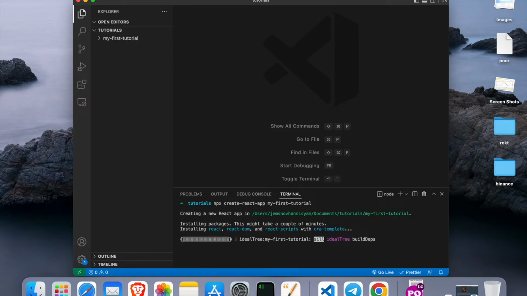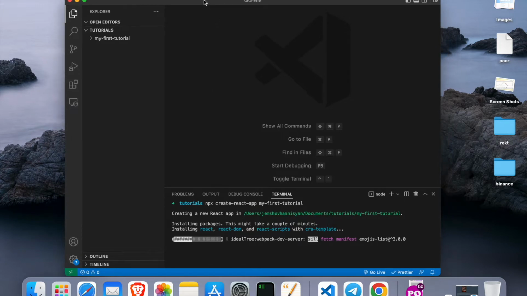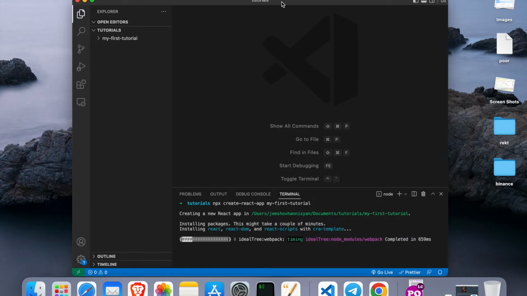Once it installs all the necessary dependencies and modules in that folder, it downloads it, it installs it, and then we can continue. It's not gonna take long, depending on the speed of your computer and internet connection, it might take a while, like 2-3 minutes. I might actually pause the video in here and get back to you once it's installed.